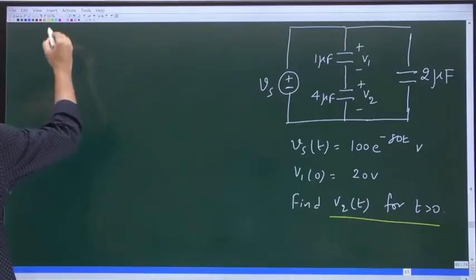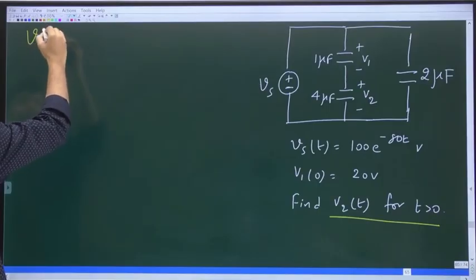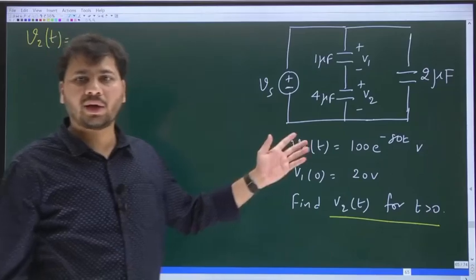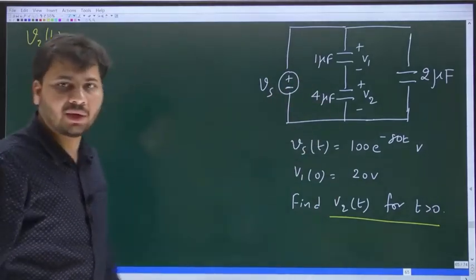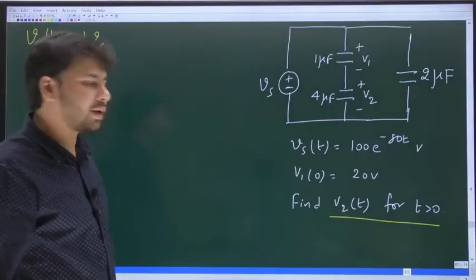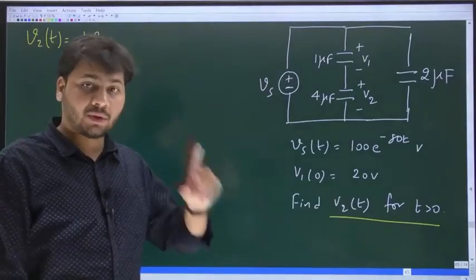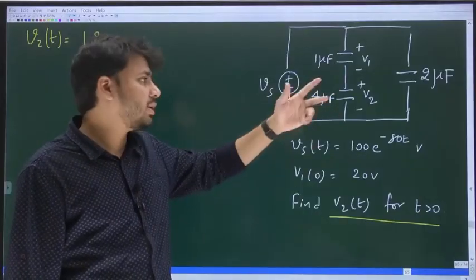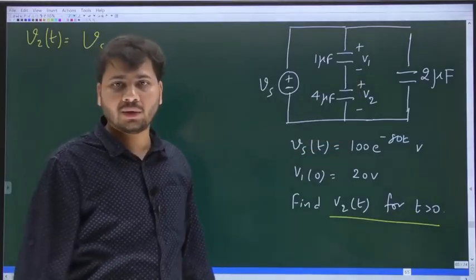Yes. Look at this. So V2 of t will be equal to what? What is that voltage that is getting divided between 1 microfarad and 4 microfarad? Is it not Vs? So first you write Vs into, see, in case of capacitive voltage division for 2 capacitors, the voltage across one capacitor will be directly proportional to the other capacitor.